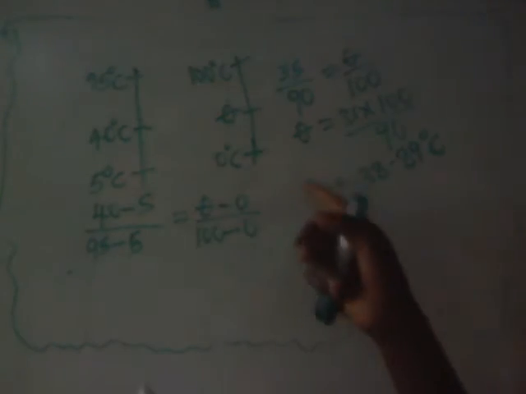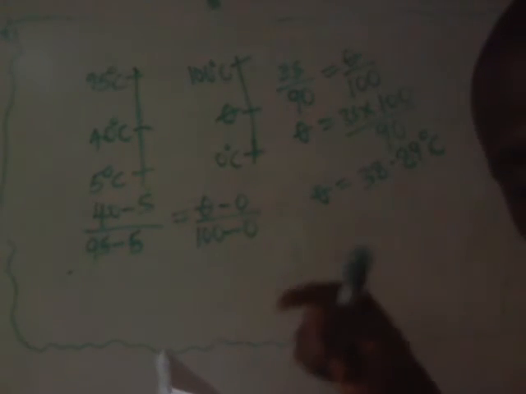Roman figure 2 says we should calculate the temperature at which the reading will be exactly the same as the correct temperature reading.